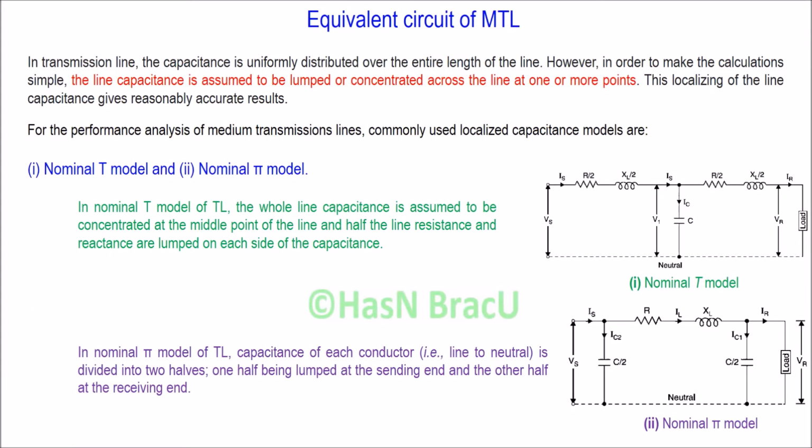Now, equivalent circuit of medium transmission line. In transmission line, the capacitance is uniformly distributed over the entire length of the line.